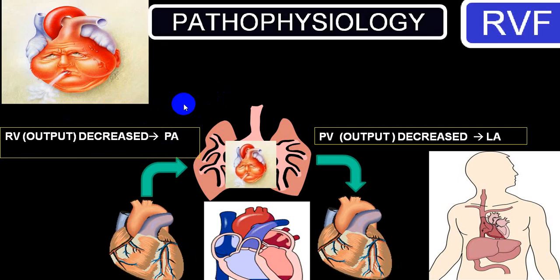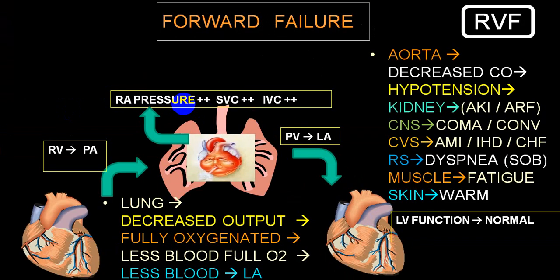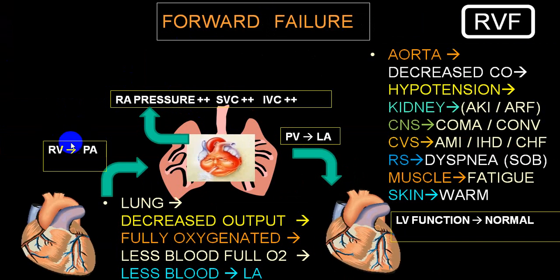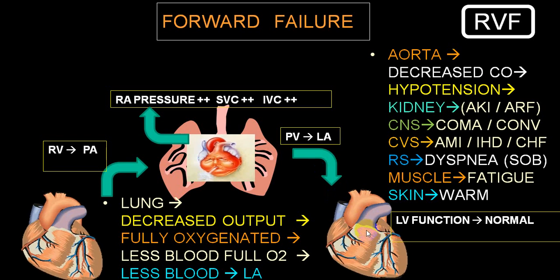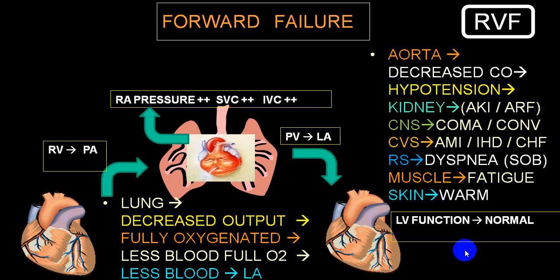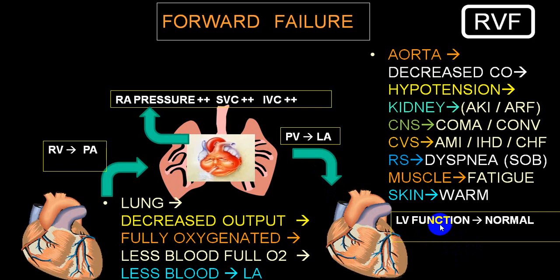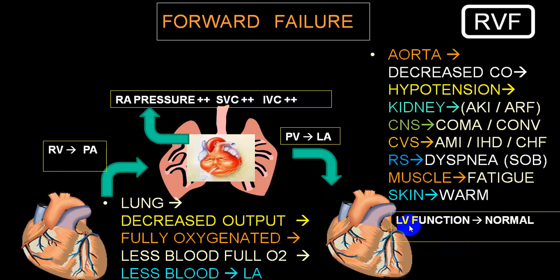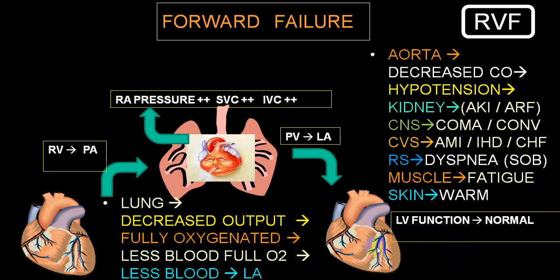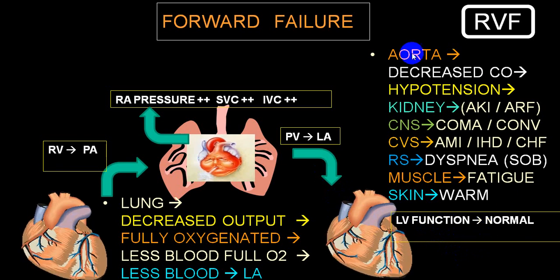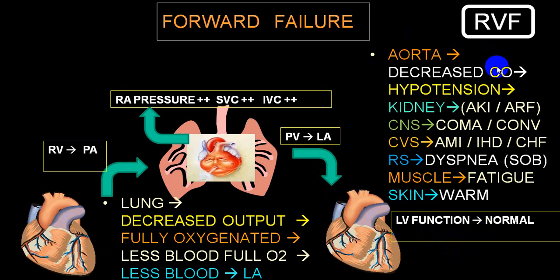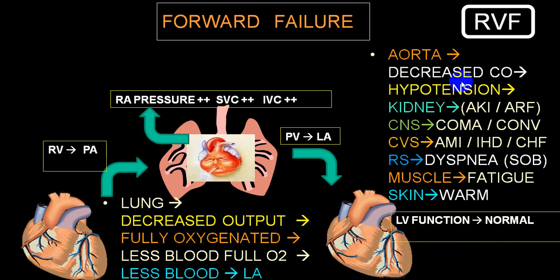Now let us go to little bit in detail. So because the RV cannot eject the blood into pulmonary artery, as the output in pulmonary artery is less, we have already explained, less blood comes to LA. As less blood comes to LA, less blood is ejected from LV. LV function is normal, so ejection fraction will be preserved. LV ejection fraction will be preserved. But the blood coming to LV is less. Now because of this, in aorta there is a decreased cardiac output. Because there is a decreased cardiac output, hypotension.